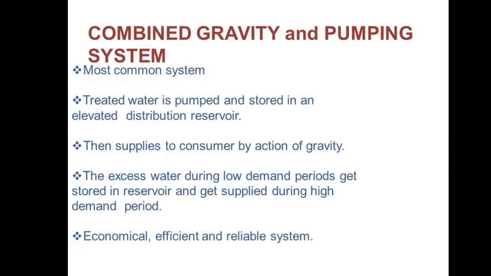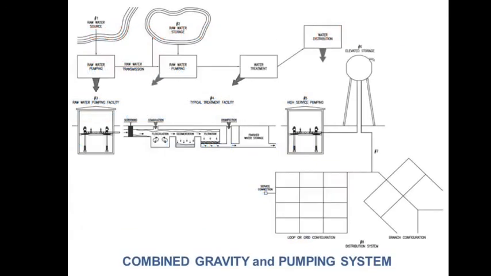Next, the combined gravity and pumping system. This is the most common system. Treated water is pumped and stored in an elevated distribution reservoir, then supplied to the consumer by the action of gravity. The excess water during the low demand period gets stored in the reservoir and gets supplied during the high demand period. It is an economical, efficient and reliable system. So this is the combined gravity and pumping system. You can see the source of raw water, pumping, then the distribution system.